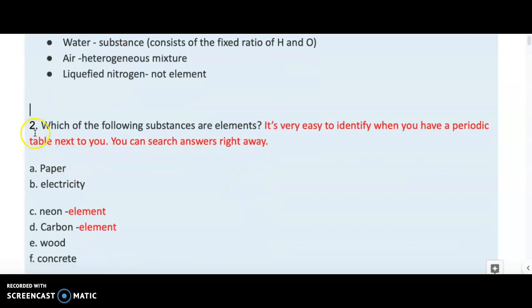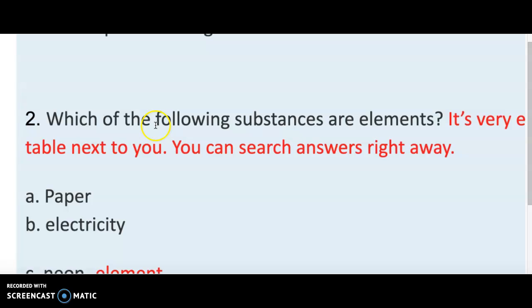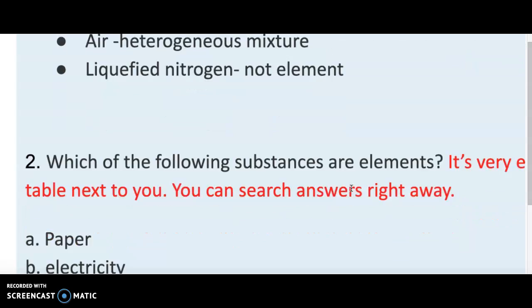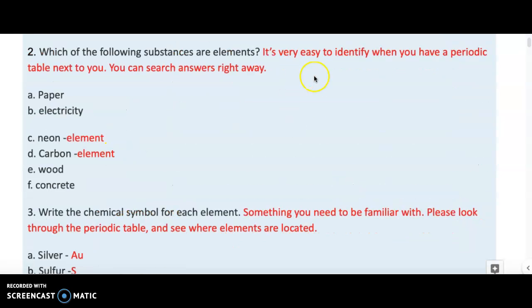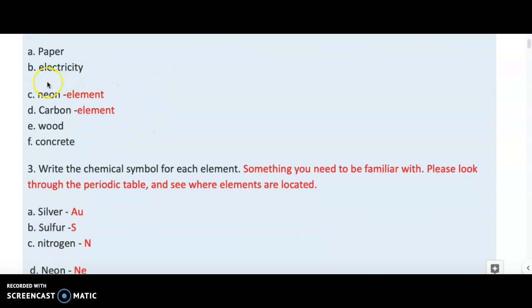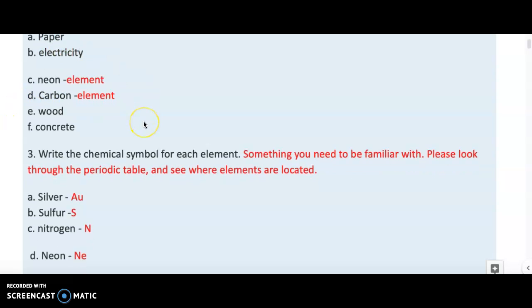So next question, which of the following substances are elements? Question number 2, which of the following substances are elements? Same type of question, and as I said, it is much easier if you have a periodic table next to you. So in your periodic table, you can find that C and D are two elements, neon and carbon. Wood consists of many elements, concrete consists of many elements, same as paper, same as electricity.